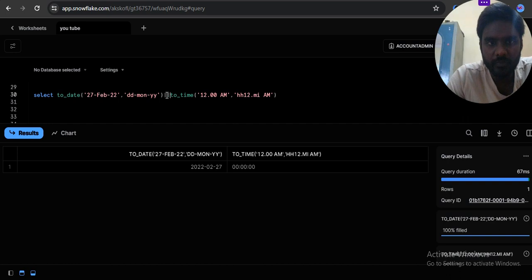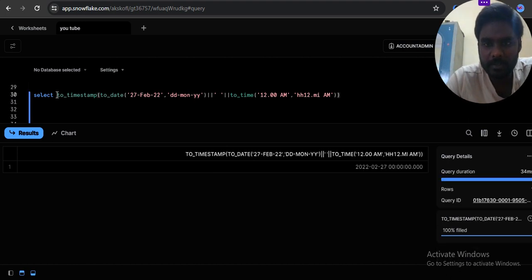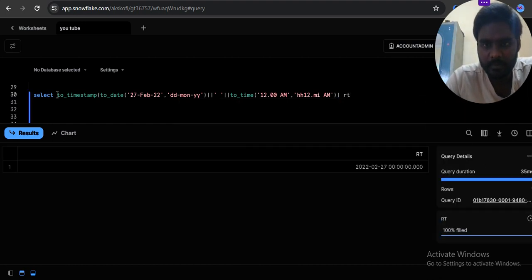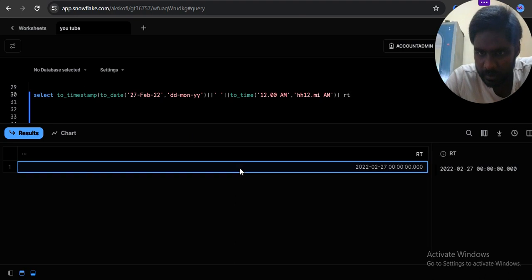So wait, two timestamp, I want to make it as a railway timestamp. So this is a railway time, right? This is a railway time.